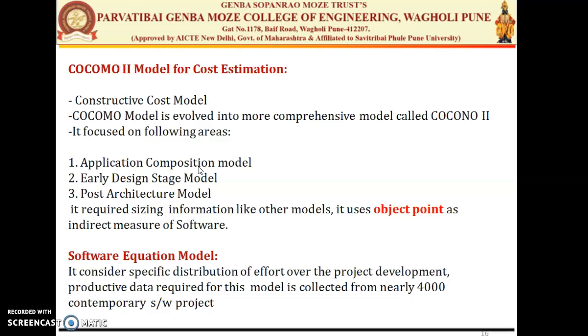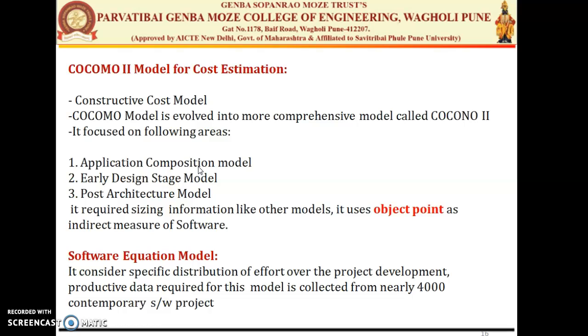The first, the application composition model, is used in the early stage of development when the user interface, system interaction, performance assessment and technology evaluation are of prime importance.